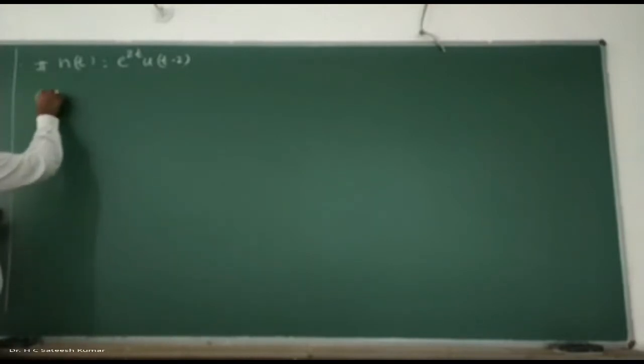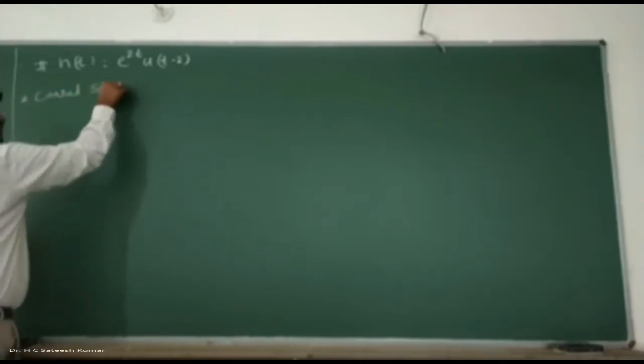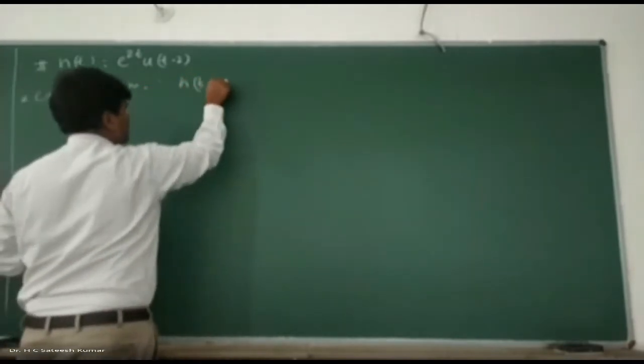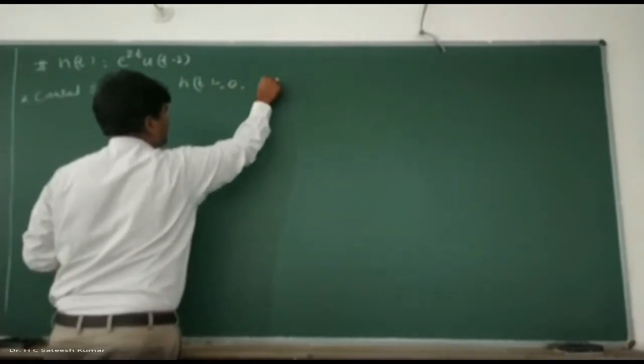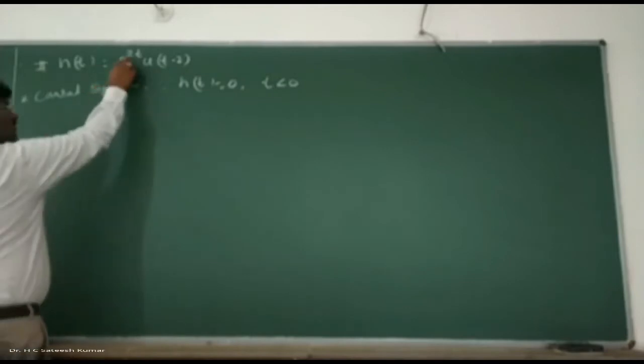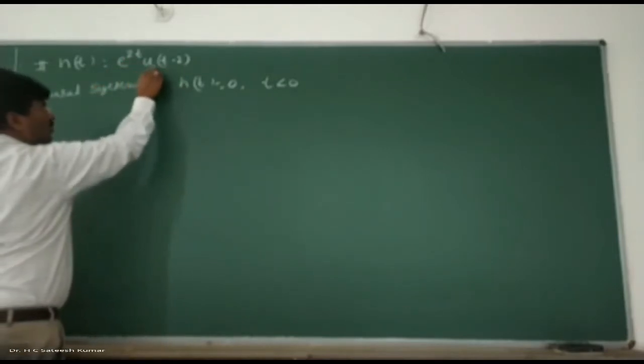First one, causality. It is a causal system, because h of t is equal to 0 for t less than 0. For t less than 0 it is 0, because e to the power of 2t is multiplied with u of t minus 2.